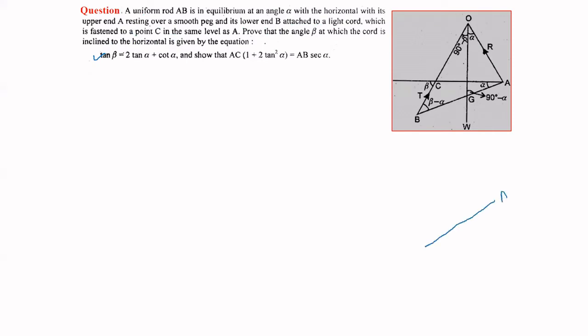We are given the rod AB because in the first line it is clear the rod is in equilibrium at an angle alpha with the horizontal. This rod is not placed horizontally. This is inclined at some angle with the horizontal. So let us suppose this angle is alpha. With its upper end A resting over a smooth peg, at the point A there is a peg, there is a support attached.